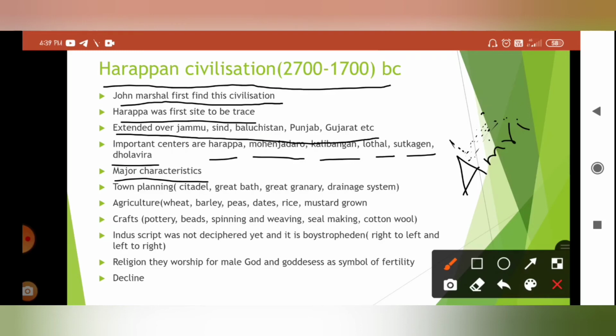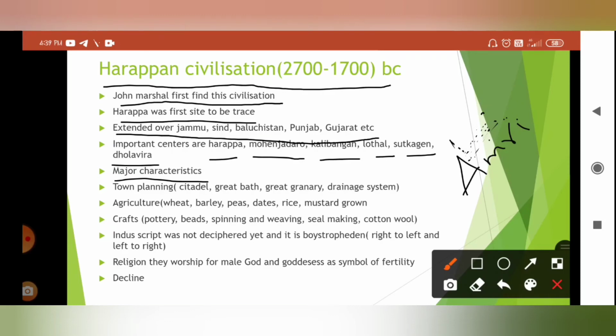Okay. The next point is that they did not use stones, that you have to remember. In Harappan civilization they used burnt bricks, and they never used stones, that you have to remember.